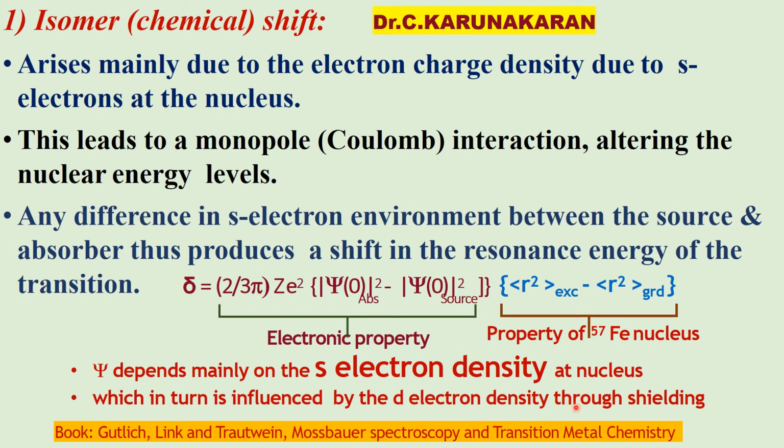Therefore, the s electron density is influenced by the screening effect, electron withdrawing effect, electron releasing effect, etc. Here, r is the radius of the iron 57 nucleus in the excited state, and likewise in the ground state.